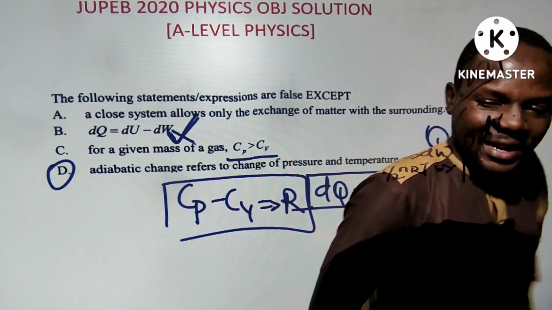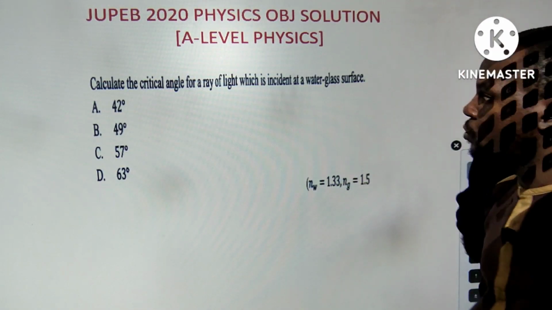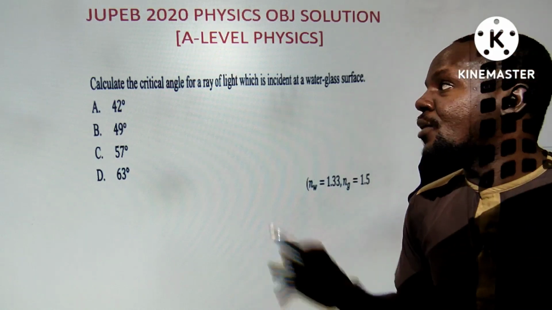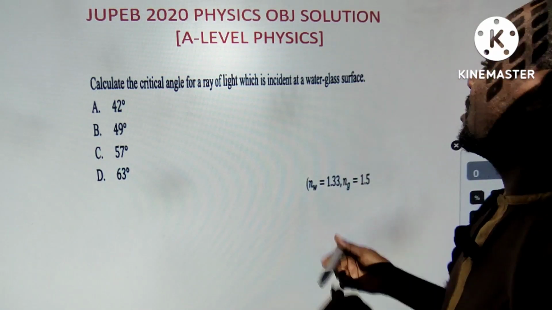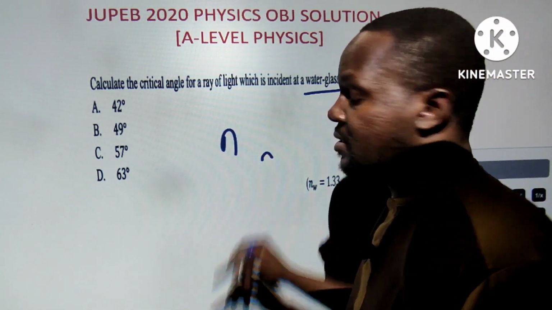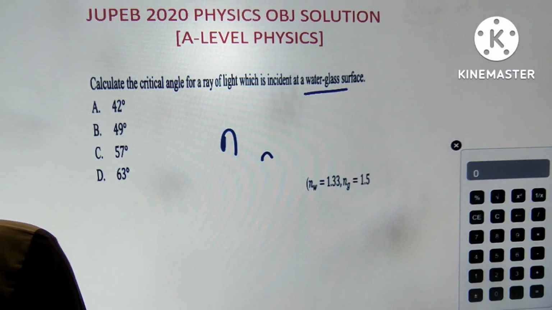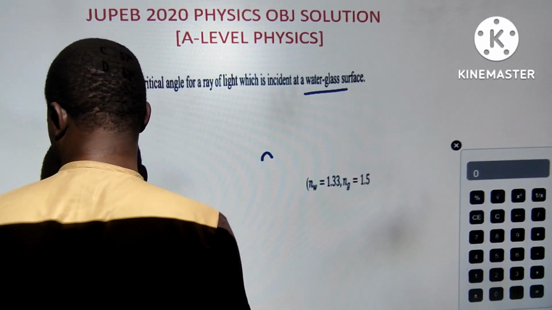Next. On to the next one. I have wasted time on that, and because I've wasted time on that, you guys are going to do this. Calculate the critical angle for a ray of light that is incident on a water-glass interface. Just the formula, critical angle is given as, apologies, critical angle should be this.